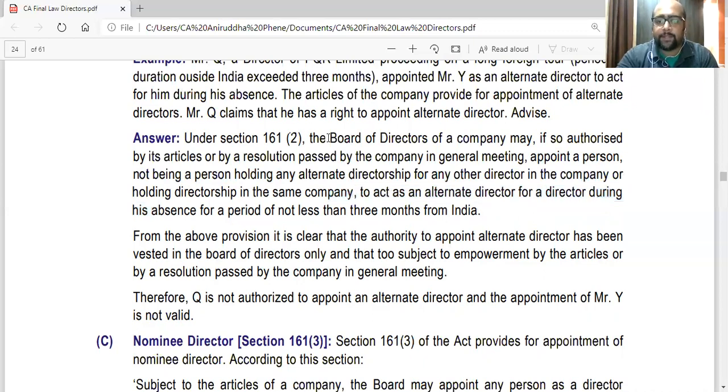So clearly it mentions that the board of directors may. From the above provisions, it is clear that the authority to appoint an alternate director has been vested in the board only, and that too subject to empowerment by the articles or by a resolution passed by the company in general meeting. Therefore, Q is not authorized to appoint an alternate director, and the appointment of Mr. Y is not valid. This is the answer you need to write.